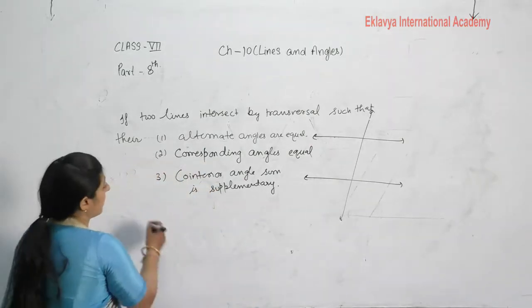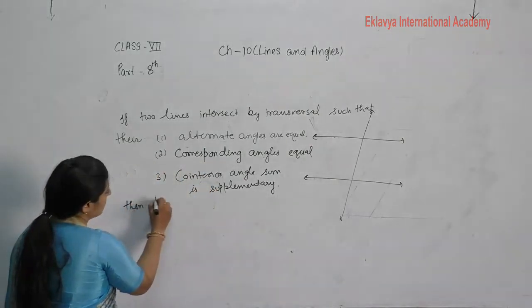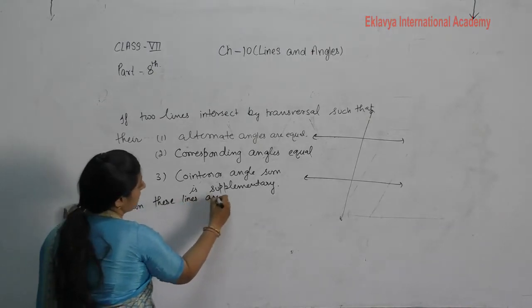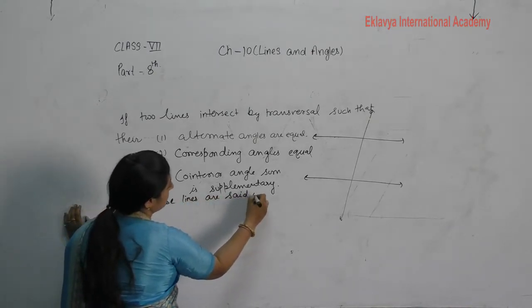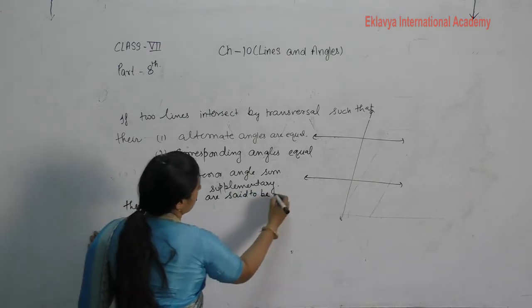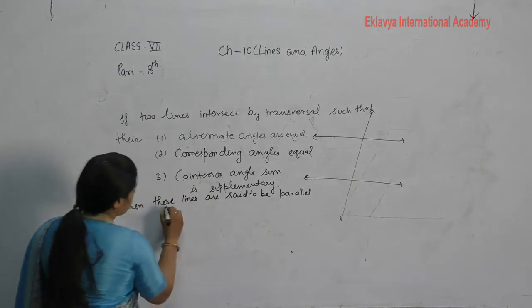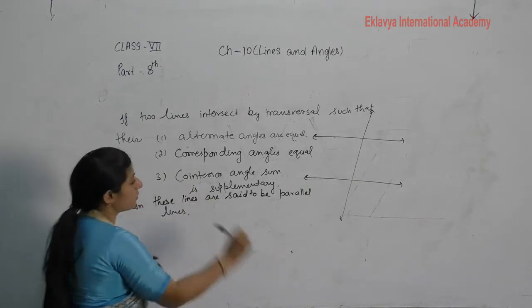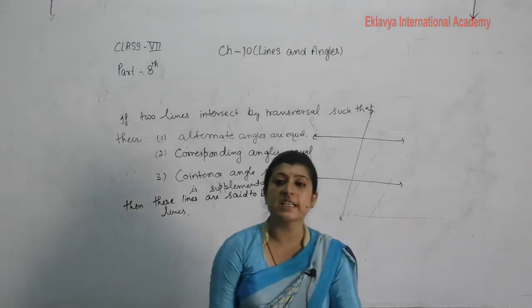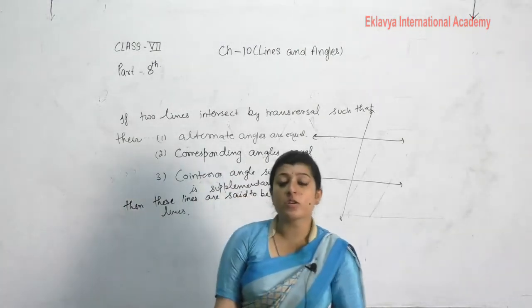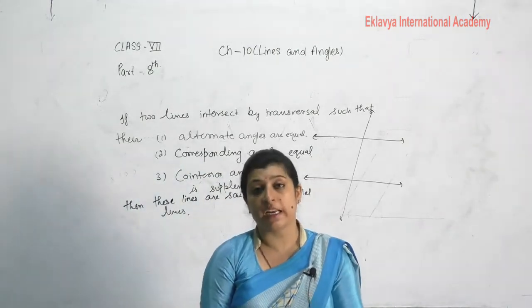Then these lines are said to be parallel lines. If even one of these conditions is true, then these lines are said to be parallel lines. This thing is also called the converse of the parallel line axiom.